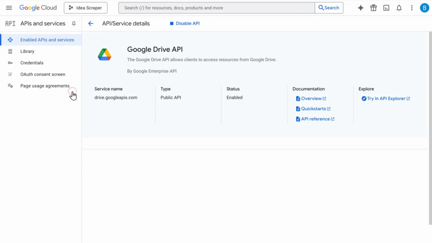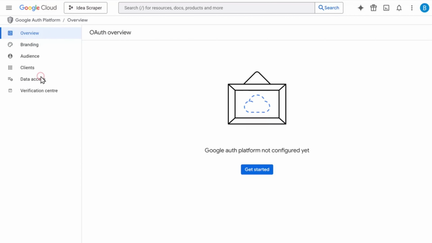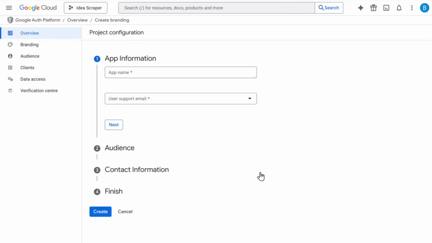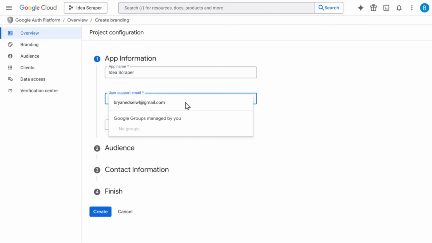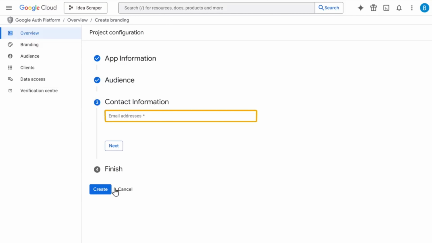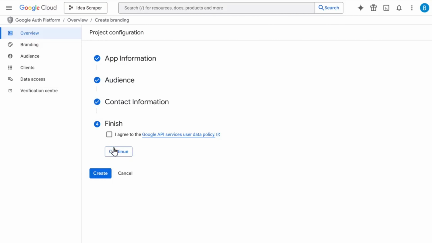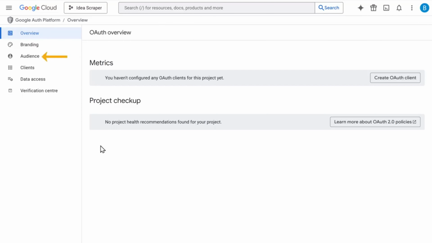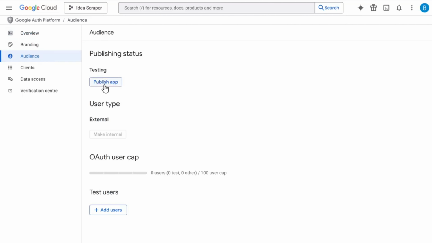and enable it. Then go to OAuth consent screen and click get started. Here enter a simple name for the app. I'm going to enter ID scraper. Then here select your email ID and click next. Here select external, click next, enter your email ID again. Again click next. Then click this box, click continue and then click create. Now go to audience, click on publish app, click confirm,